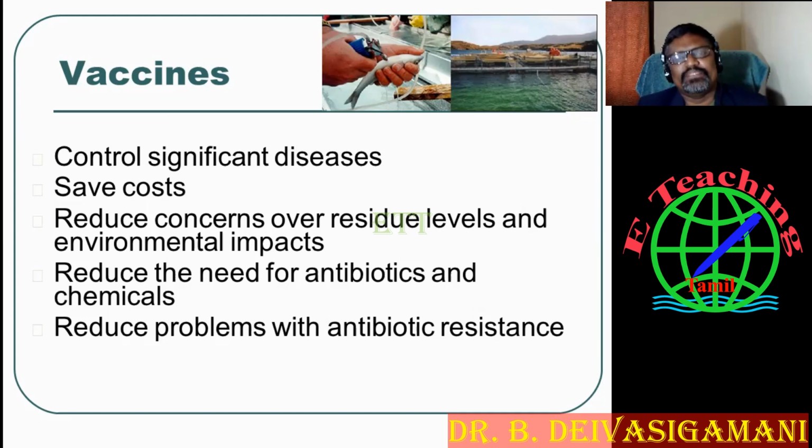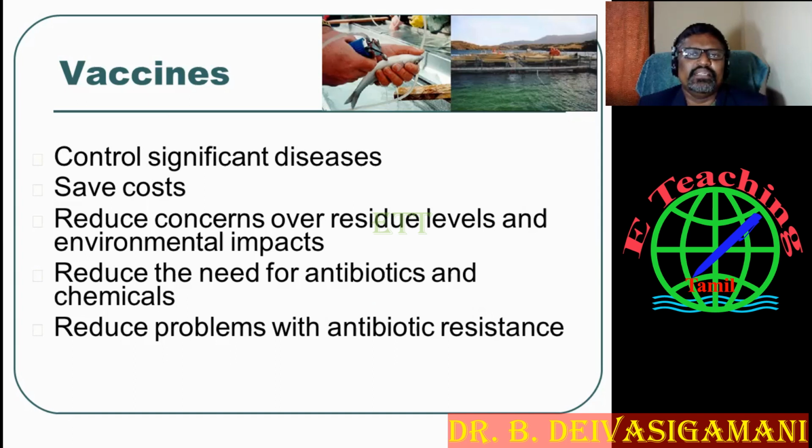My dear friends, I already told you in the past online classes that the vaccine plays a very important role in saving your sample, whether it is a fresh water or a marine water sample, especially in sea bass and mullet species.